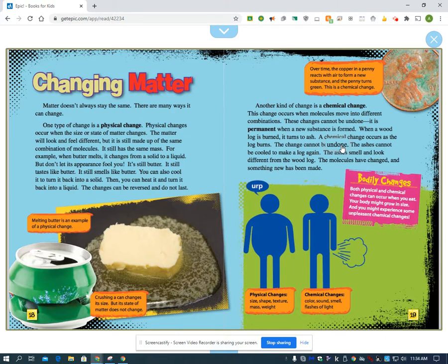Another kind of change is a chemical change. This change occurs when molecules move into different combinations. These changes cannot be undone. It is permanent when a new substance is formed.